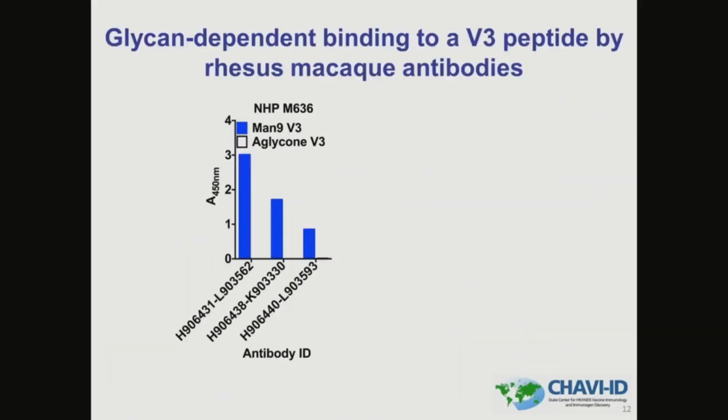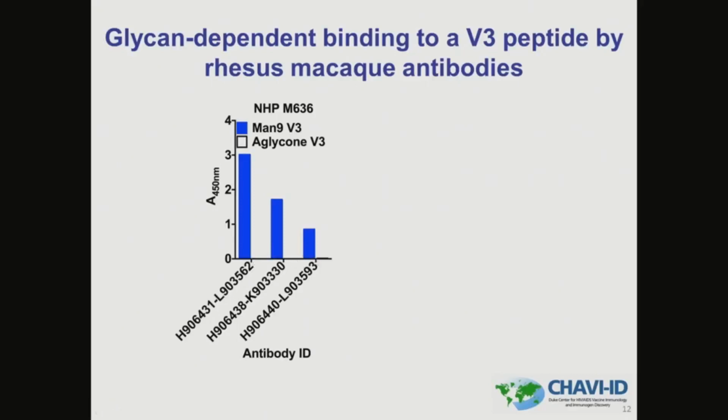To determine if these antibodies bound in a 332-dependent manner, we screened a glycopeptide that has the glycans at position 301 and 332. We found that there were 3 antibodies from macaque M636 that bound in a glycan-dependent manner. So shown here in blue is binding to the glycopeptide when MAN9 glycan is added to the peptide, and you can see there's no binding to the same peptide when the mannose is not present.